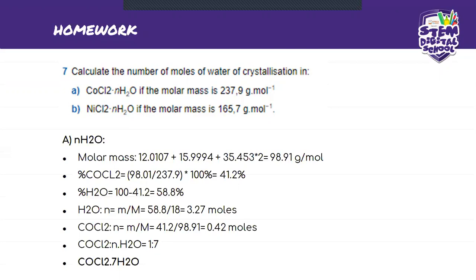So which means that now our equation becomes COCl2, obviously this is a 1, and 7H2O. Okay, so that is how we do this problem. I hope that you guys understood it, and let's do the next one from our homework.